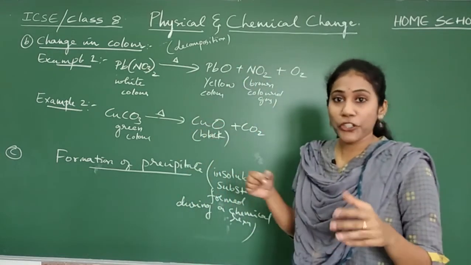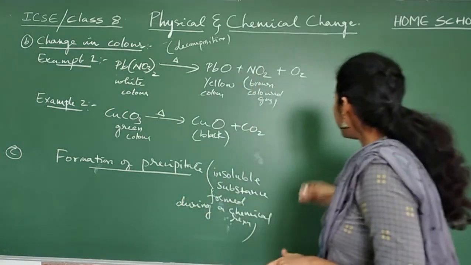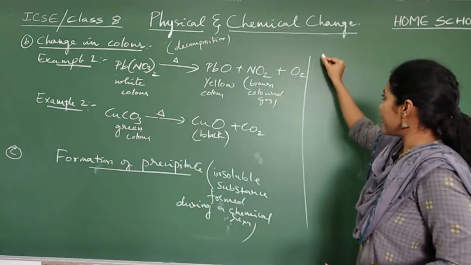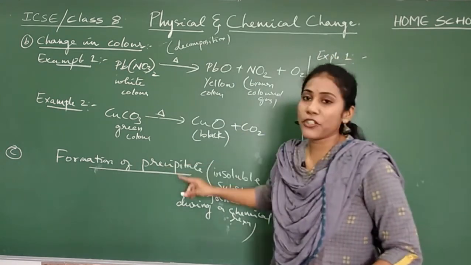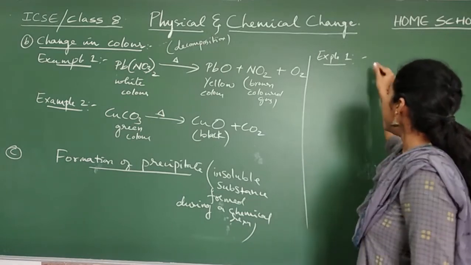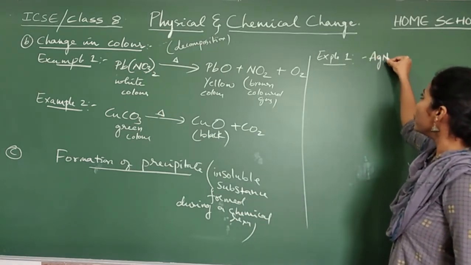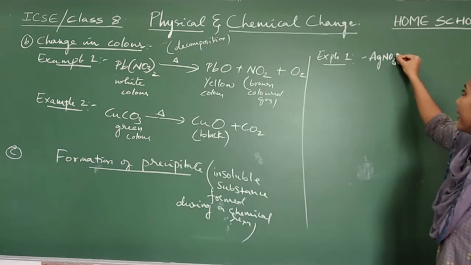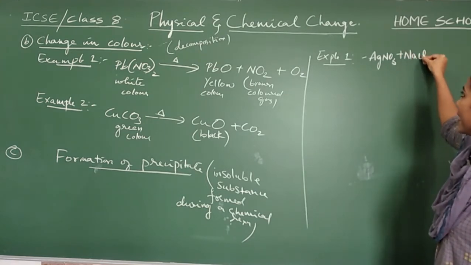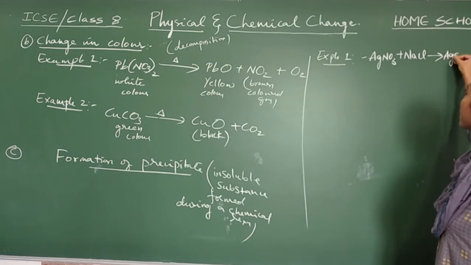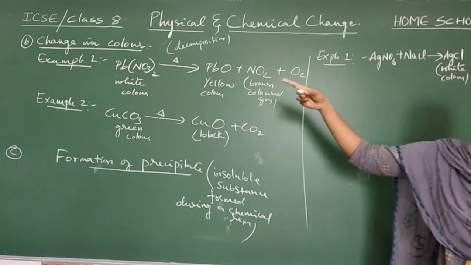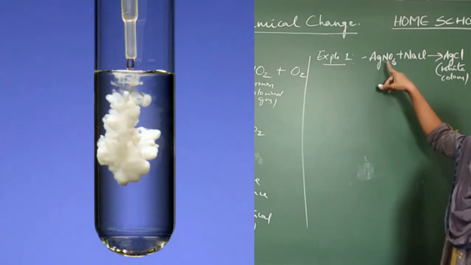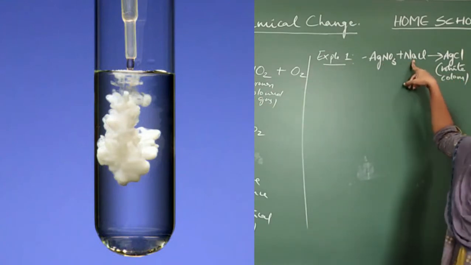When you see the picture, you will clearly understand. Let us discuss the first example under this case. Example 1, for the formation of precipitate. Whenever AgNO3, which is nothing but silver nitrate, is added to NaCl, you will observe the formation of AgCl, which is in white color. You can observe the picture there. AgNO3 is colorless. NaCl is also a colorless solution.